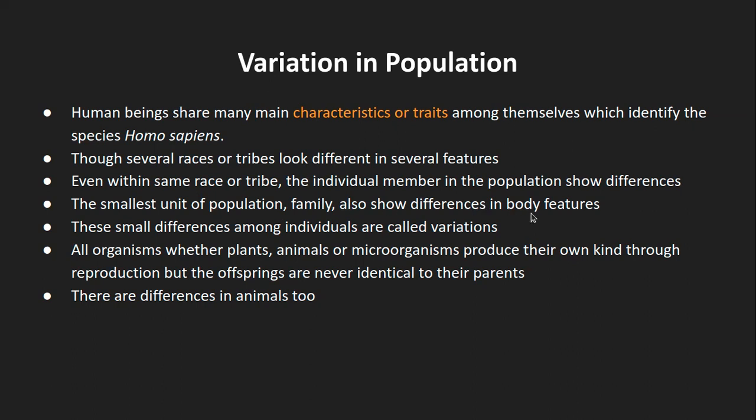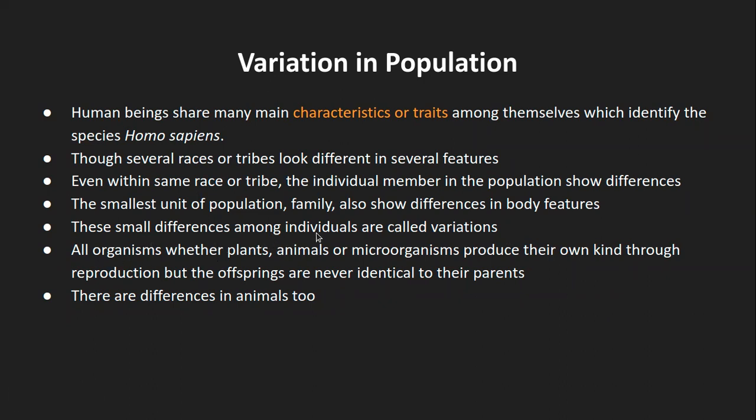Starting from a bigger level, the races are different. Within the races, people are different. And even the smallest unit within this population, that is a family, also shows difference in body features. That is the basis of variation in the population.